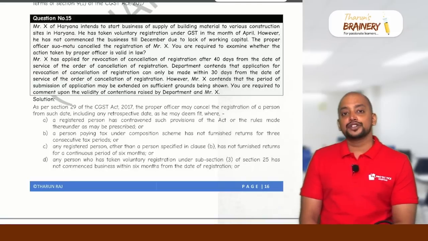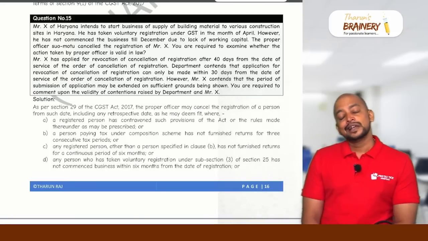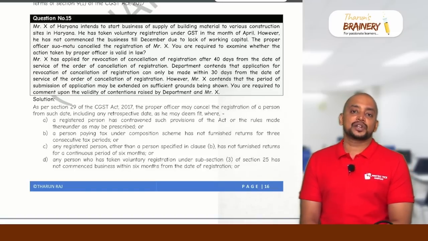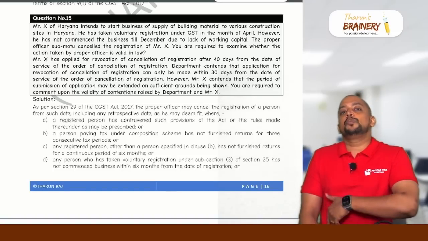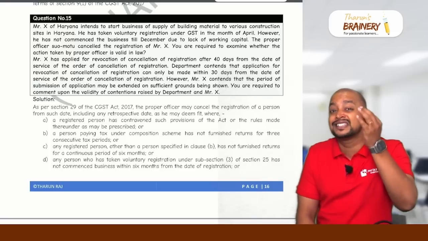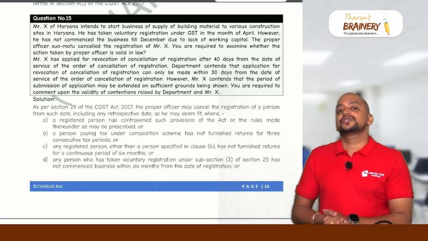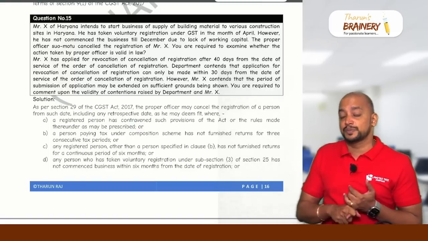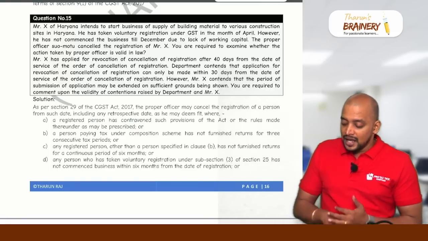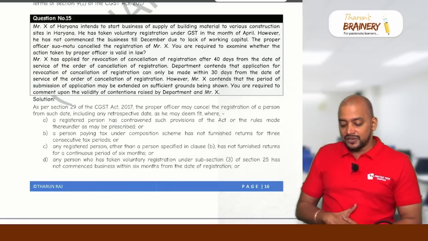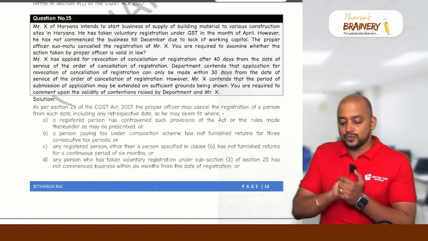The proper officer suo motu cancels the registration. Can the registration be cancelled? Yes. This is one of the reasons for cancellation of registration. If you have obtained voluntary registration and not commenced business within 6 months, then your registration can be cancelled. This is one of the reasons for cancellation of registration as per section 29. You are required to examine whether the action taken by the proper officer is valid in law.